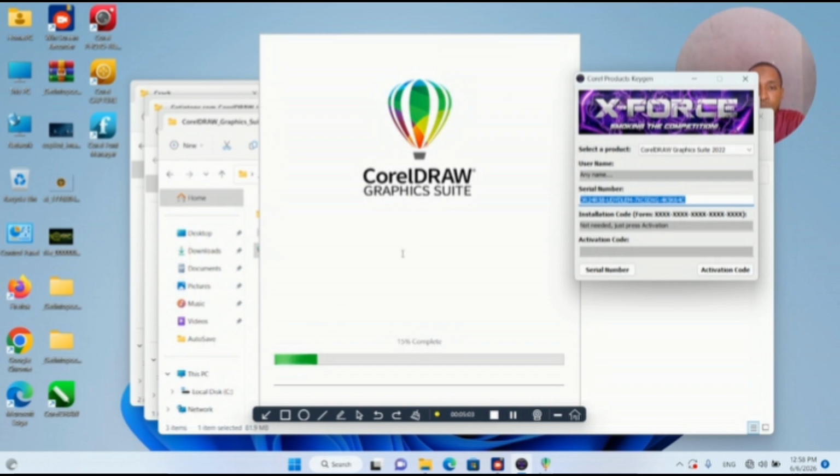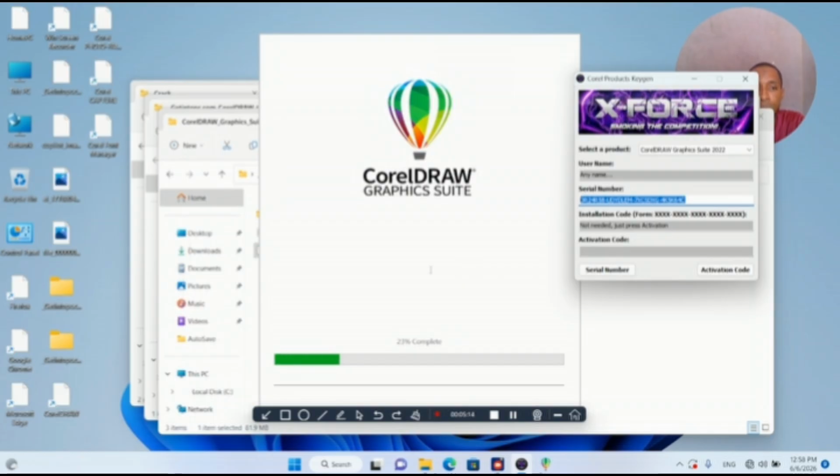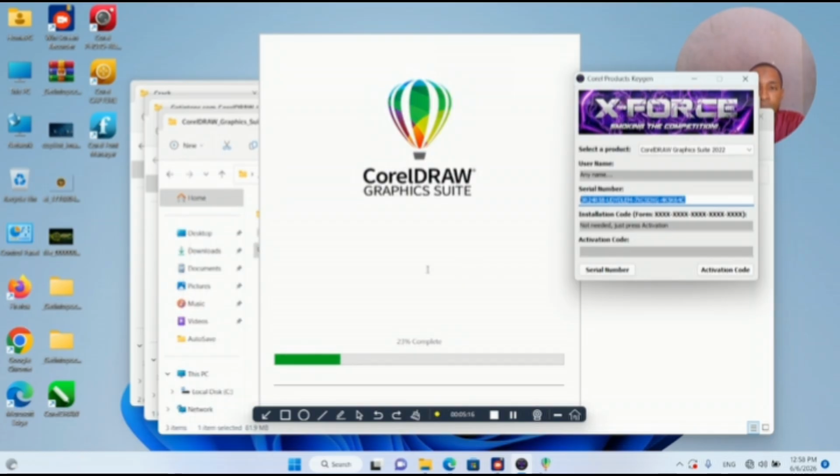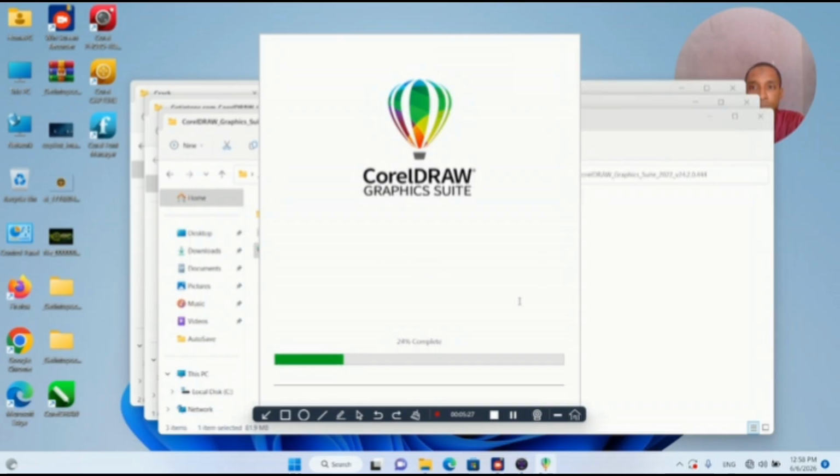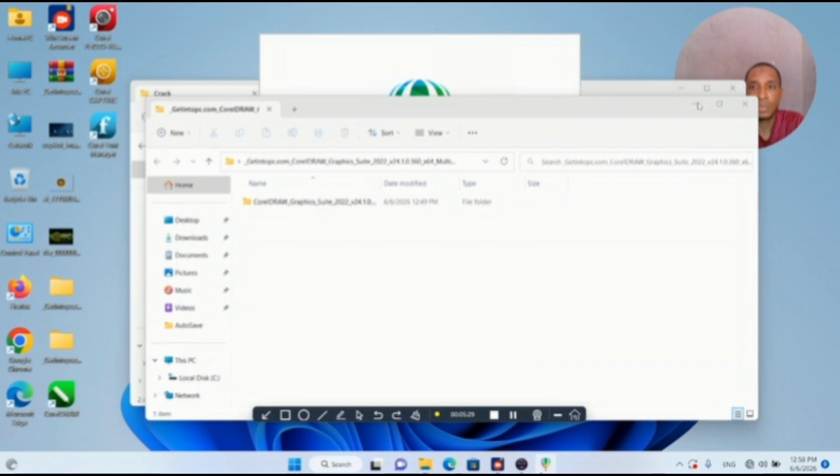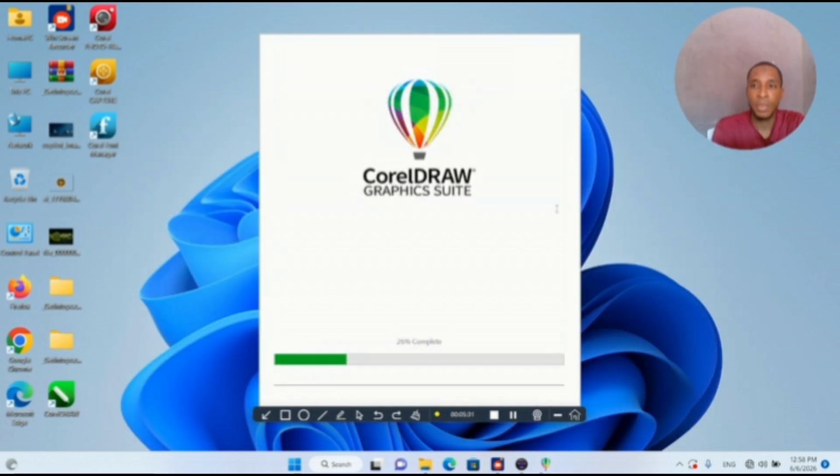So we have to wait for this to get completed also. Let's wait for the updating to get completed.